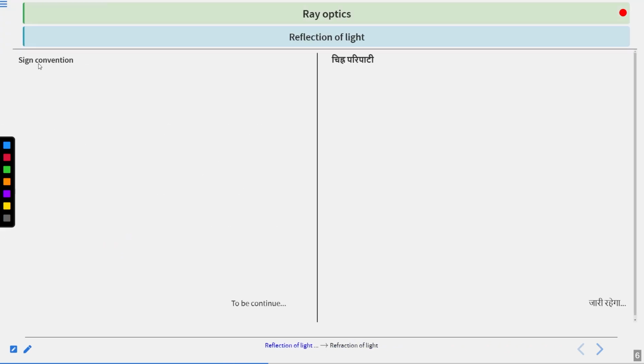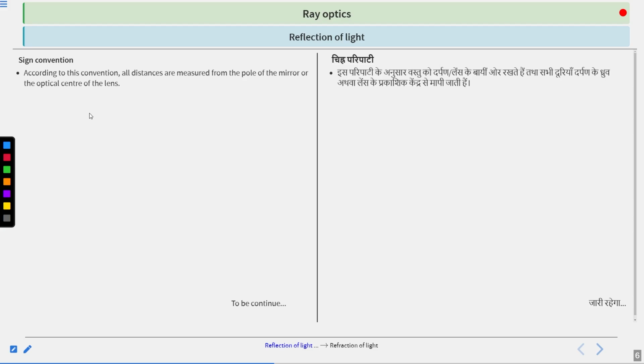Next is sign convention, and this is important for solving numericals. According to this sign convention, all distances are measured from the pole of the mirror or the optical center of the lens.